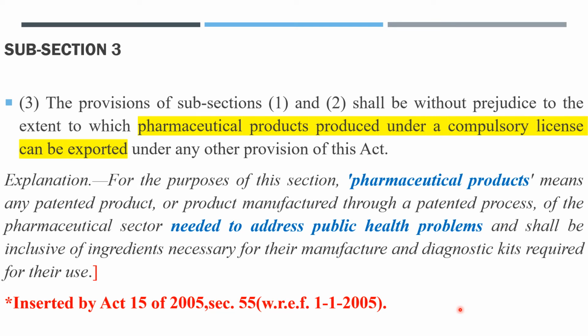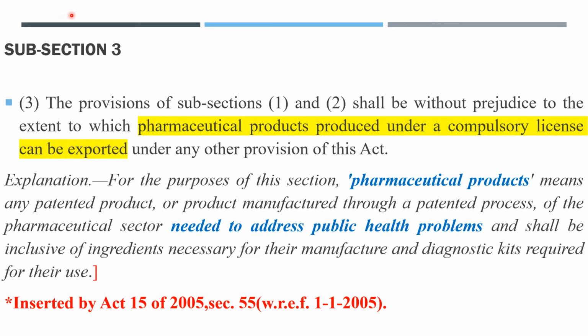What is the explanation of this? For the purposes of this section, pharmaceutical products means, so we can say pharmaceutical products equal to any patented product or product manufactured through a patented process of the pharmaceutical sector needed to address the public health problems and shall be inclusive. That means it includes the ingredients necessary for their manufacture and the diagnostic kits required for their use as well.